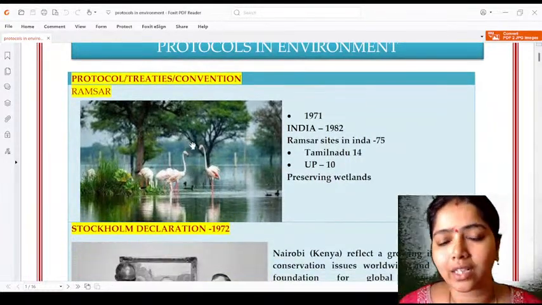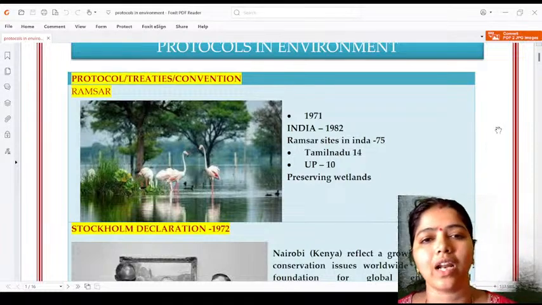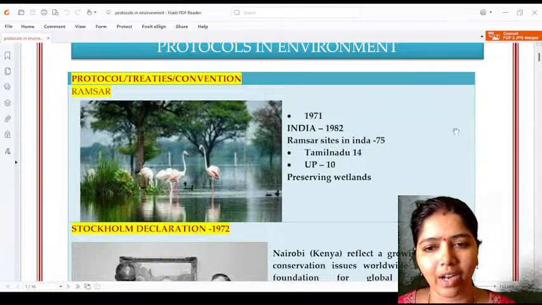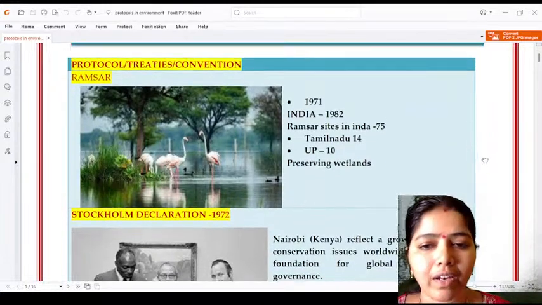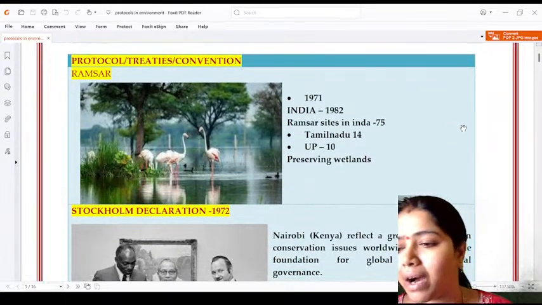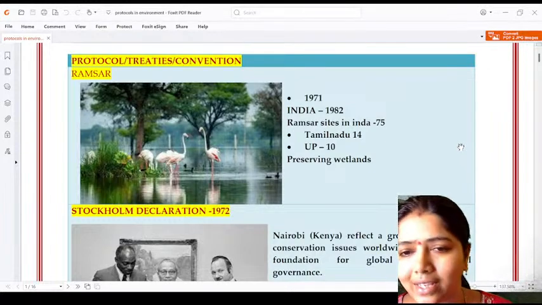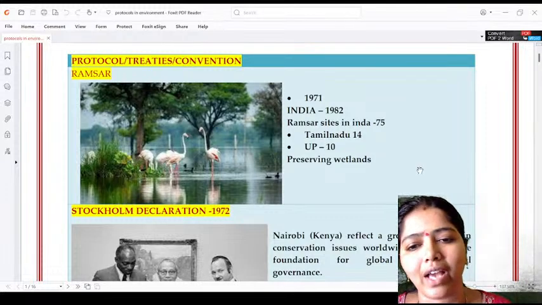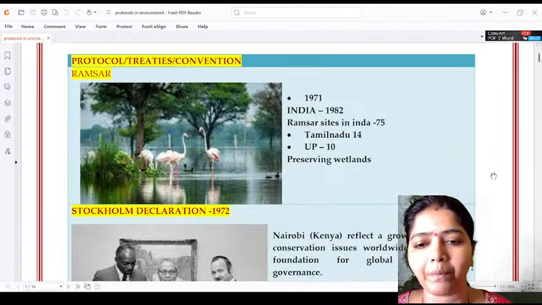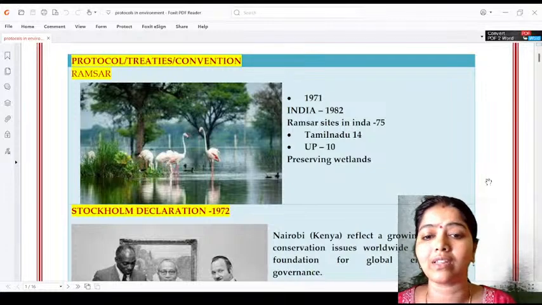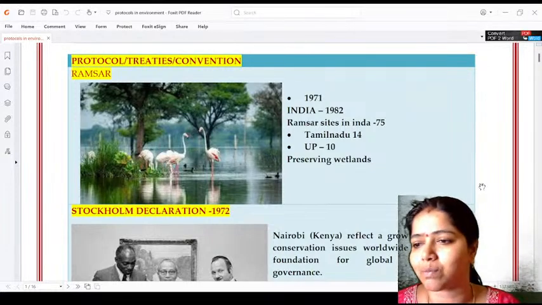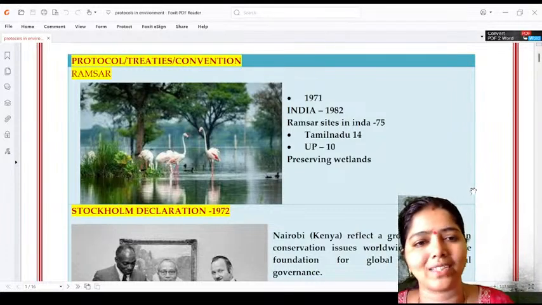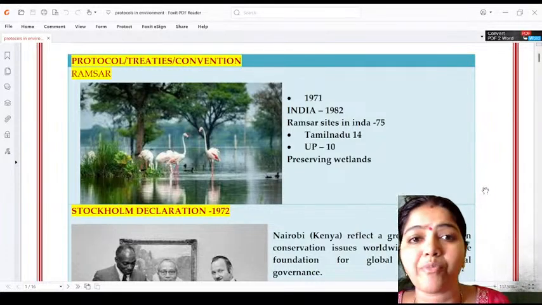First protocol started in the year 1971, that is the Ramsar Convention, Ramsar sites. We have 75 Ramsar sites, and India became a part of the Ramsar convention in the year 1982. Tamil Nadu has 14 Ramsar sites, and we have 10 in UP. It is mainly meant for preserving the wetlands, right? Wetlands like lakes, sanctuaries, ponds and all have to be preserved, and that we call a Ramsar site.